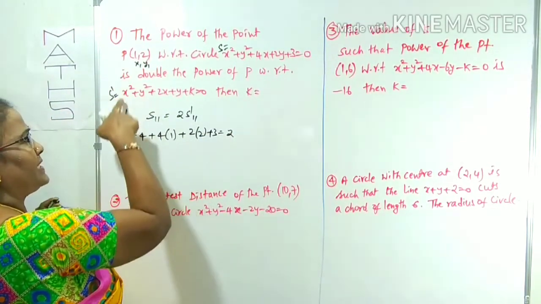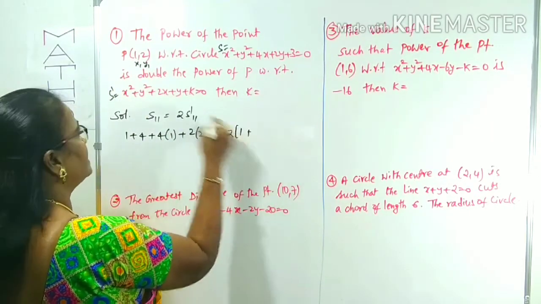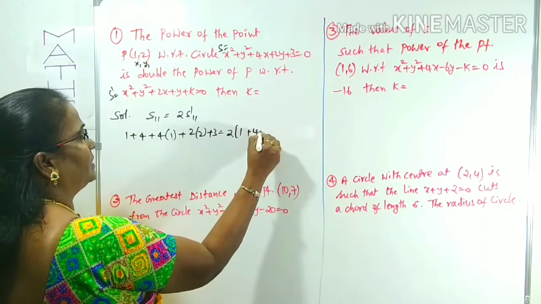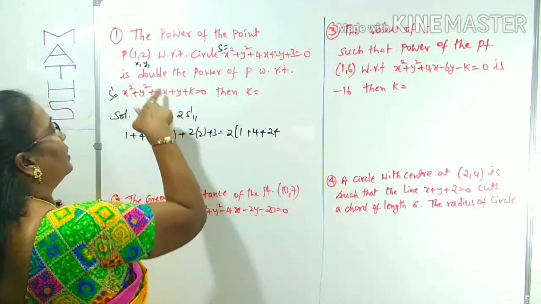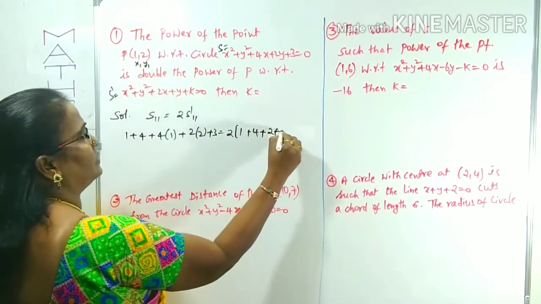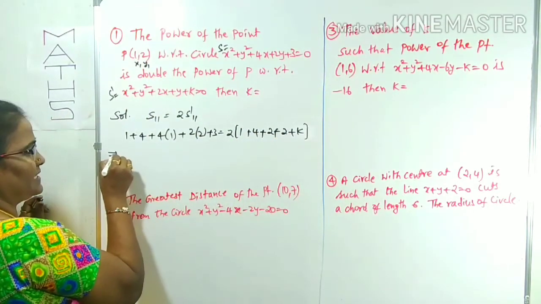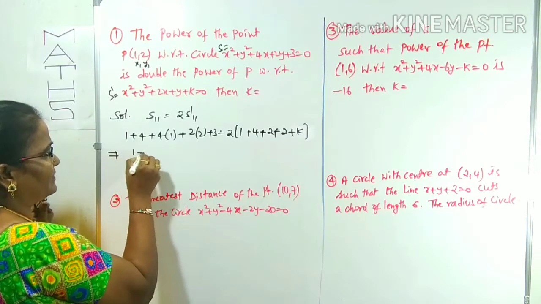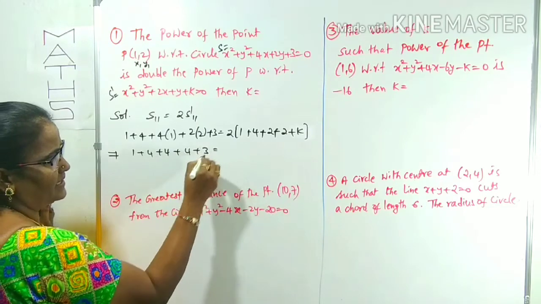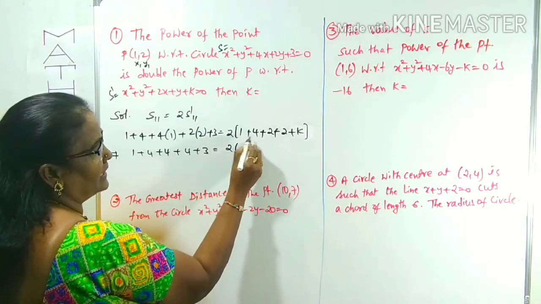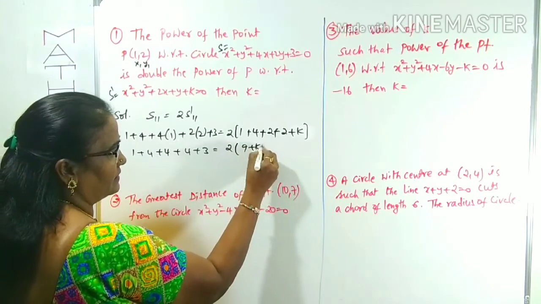Here we substitute the same point: 1 square is 1, plus 2 square is 4, plus 2 into 1 is 2, plus 1 into 2 is 2, plus k. Now simplify: 1 plus 4 plus 4 plus 4 plus 3 on the left side, and on the right side 2 times 4 plus 1 is 5, 5 plus 4 is 9, 9 plus k.